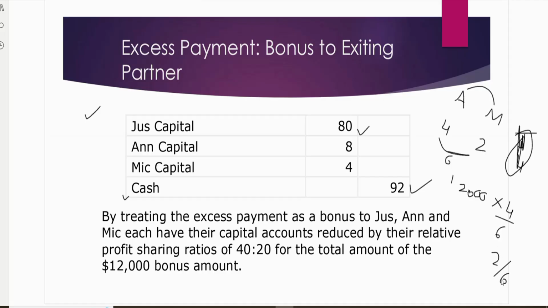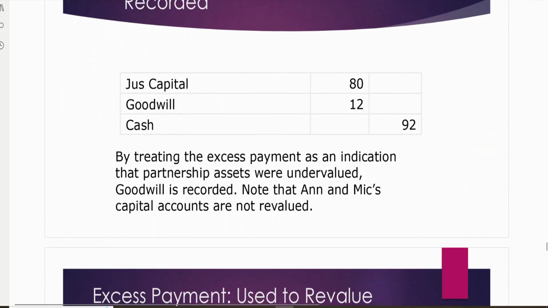So when you multiply 12,000 with 4 by 6, you get 8. When you multiply 12,000 with 2 by 6, you get 4. So this is how the bonus will be taken out from the capitals of the old partners and we will give it to the retiring partner. I hope it is clear. I wrote it clearly over here: make a ratio, don't take percentage. Let's check the second scenario in which the whole excess is treated as goodwill. So the excess amount was 12,000. We say it's goodwill. So Just's capital gets debit 80, goodwill gets debit 12, and cash gets credit 92.